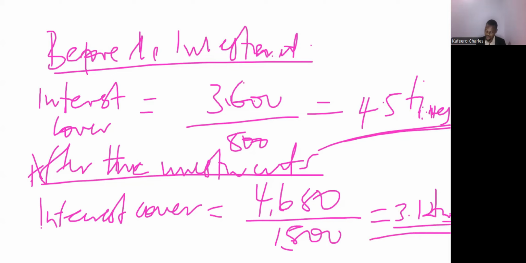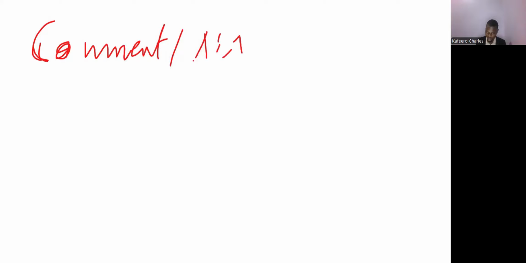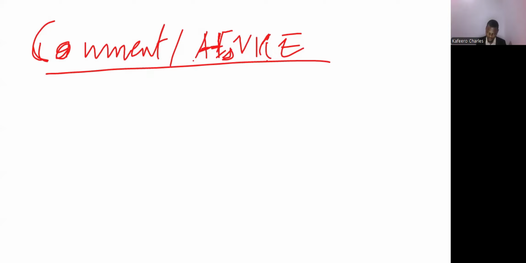So you don't stop here, you need to comment. You make a comment, or what you call the recommendation or advice. What will you advise based on that? The advice. Based on the reduction, based on what you have seen, the other one was 4.5 times, this one is 3.12 times.